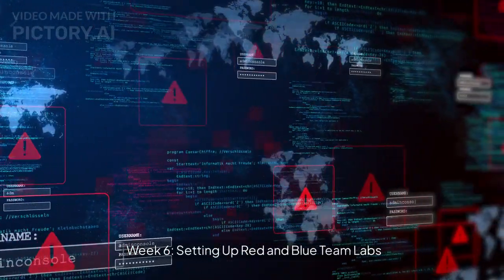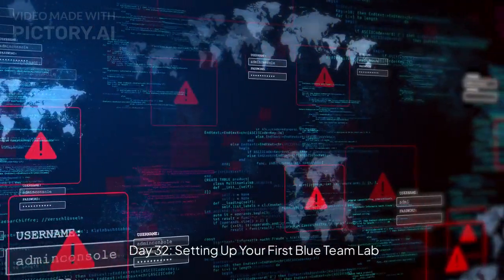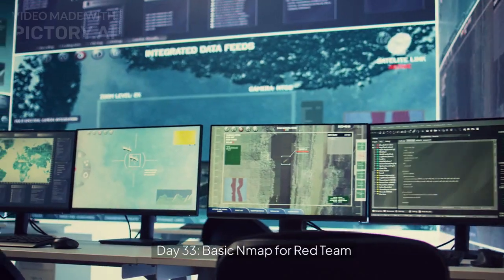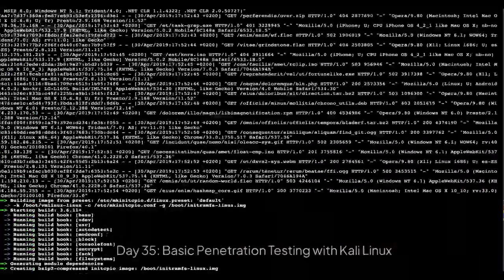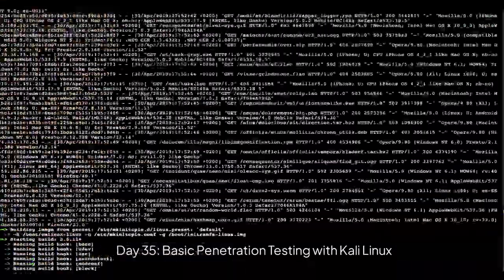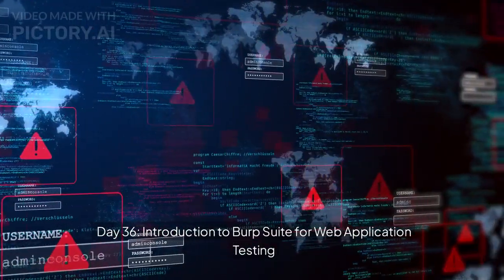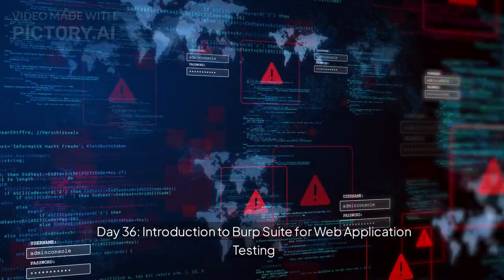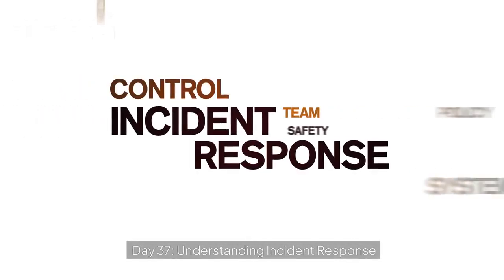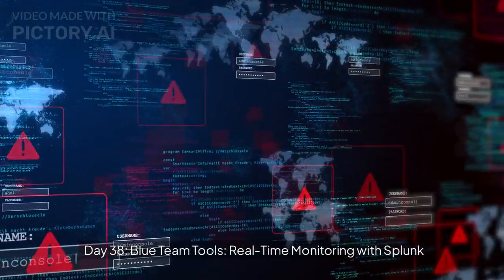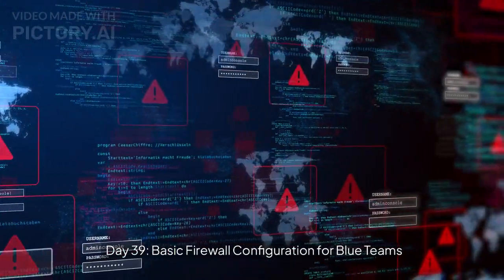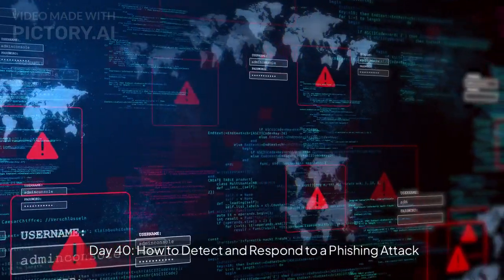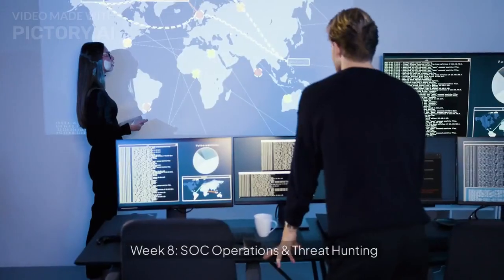Week 6, setting up red and blue team labs. Day 32, Setting up your first Blue Team Lab. Day 33, Basic Nmap for Red Team. Day 34, Introduction to Metasploit. Day 35, Basic Penetration Testing with Kali Linux. Day 36, Introduction to Burp Suite for Web Application Testing. Week 7, Blue Team and Incident Response. Day 37, Understanding Incident Response. Day 38, Blue Team Tools, Real-Time Monitoring with Splunk. Day 39, Basic Firewall Configuration for Blue Teams. Day 40, How to Detect and Respond to a Phishing Attack.